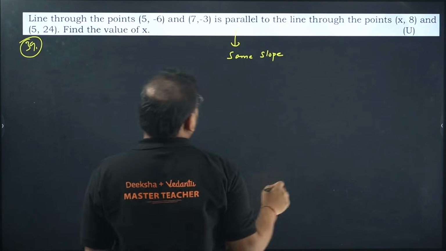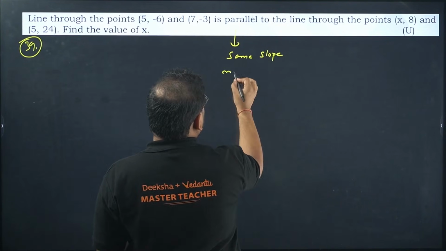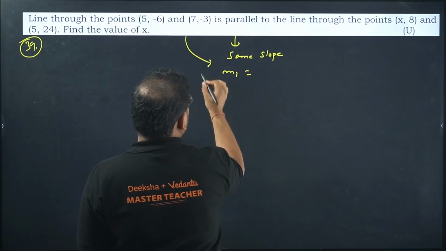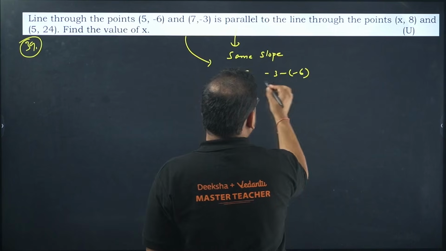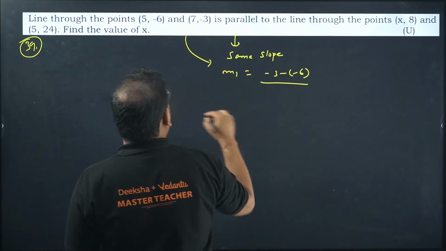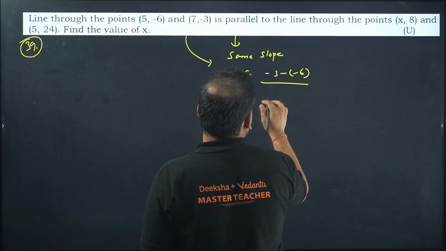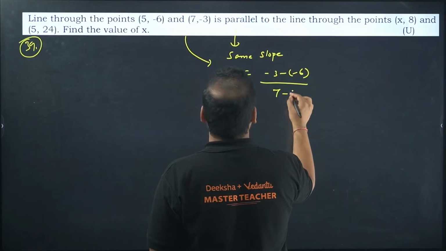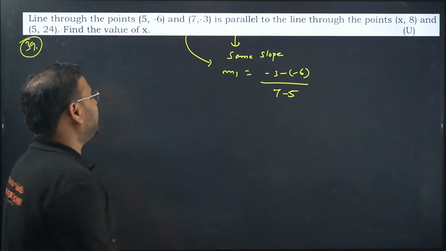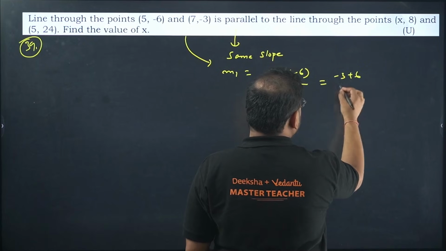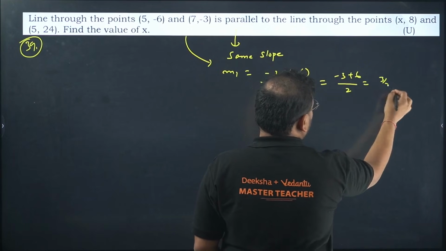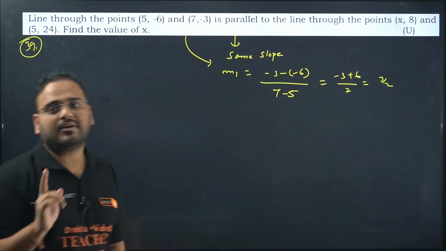So how do you find the slope of this? If I write this as m1 for this first line, I'll get y2 minus y1, so minus 3 minus of minus 6, and over here we'll have 7 minus 5. Minus 3 minus of minus 6, and 7 minus 5. What do I get for this? So minus 3 plus 6 by 2. So 3 by 2 is my first slope.